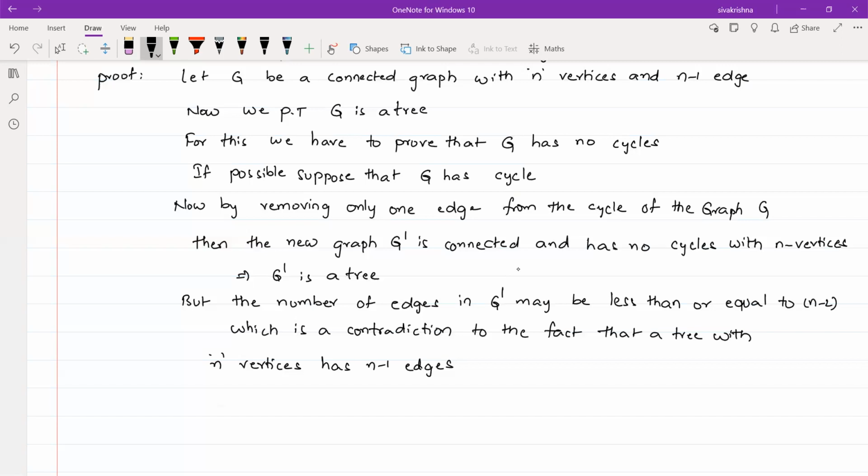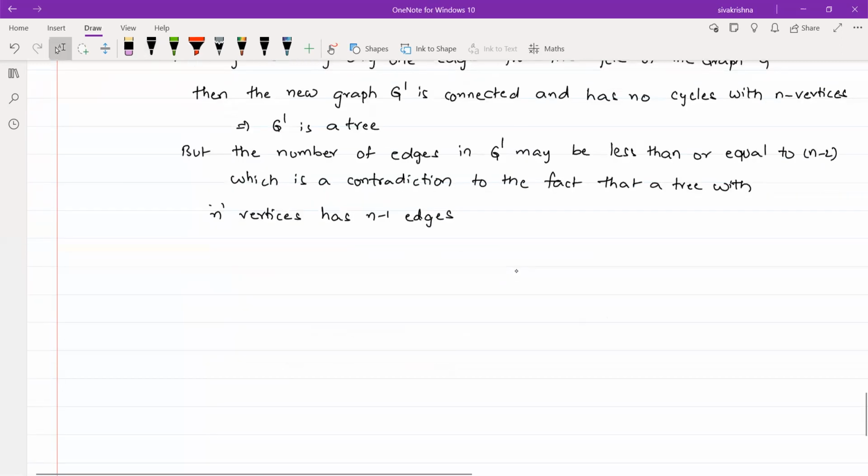But the number of vertices in both G and G dash should be n. Whereas coming to the edges, in G we have n minus 1 edges, whereas in G dash, since we removed one edge, it may be n minus 2 or less than n minus 2. So this is a contradiction to our second property. Therefore our supposition is wrong.